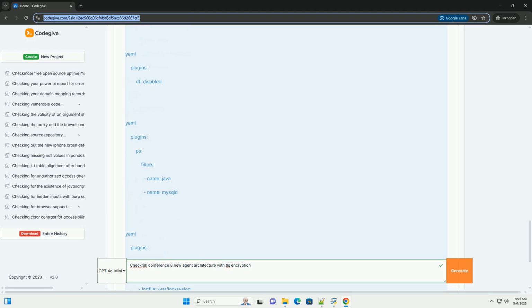9. Conclusion. The new Checkmk agent architecture, especially with TLS encryption, provides a significant improvement in security, performance, and flexibility for your monitoring environment. By following this detailed tutorial, you should be able to successfully implement the new agent and reap its benefits. Remember to adapt the examples to your specific environment and consult the official Checkmk documentation for the most up-to-date information. Good luck.